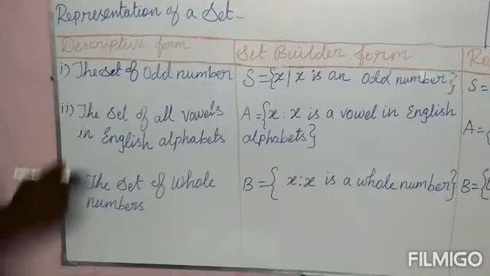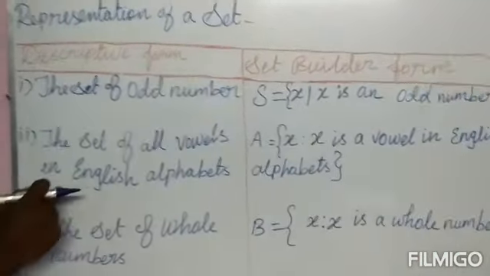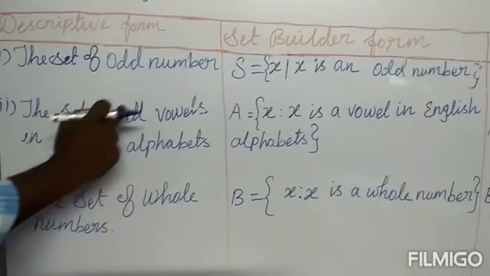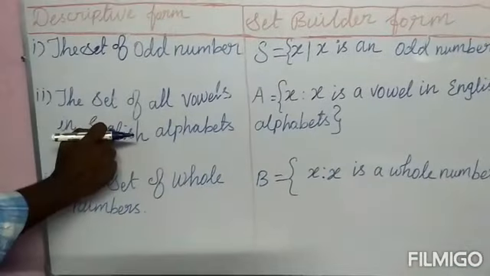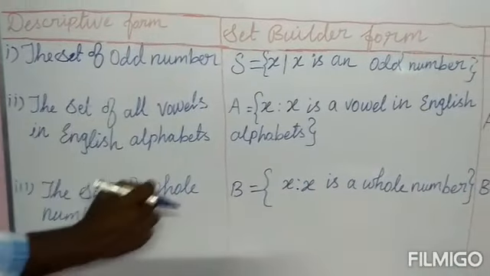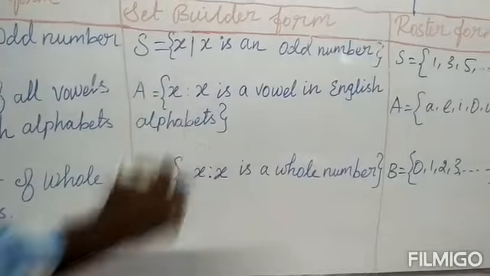Then the second example, the set of all vowels in English alphabets. It is in the descriptive form, that is, described in words. Next we have to convert it into the set builder form.